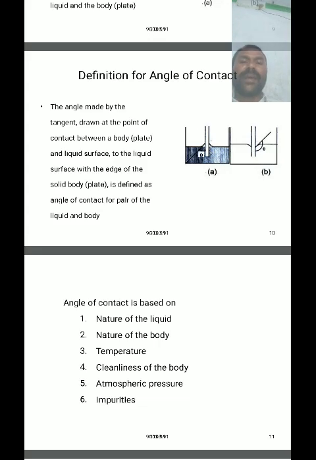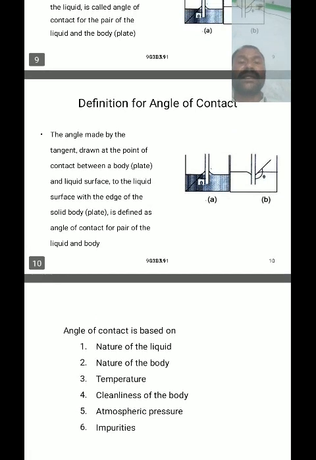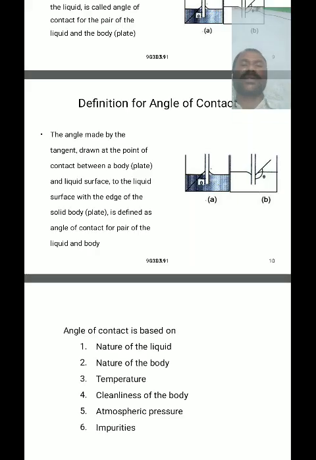In the case of a solid body like a glass plate immersed vertically inside a liquid such as water or alcohol, the angle of contact is less than 90 degrees.